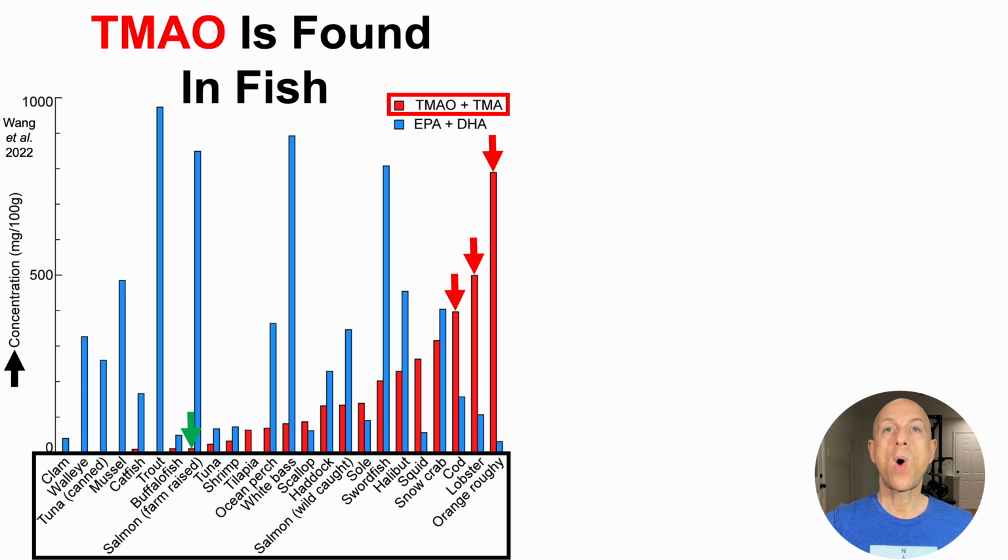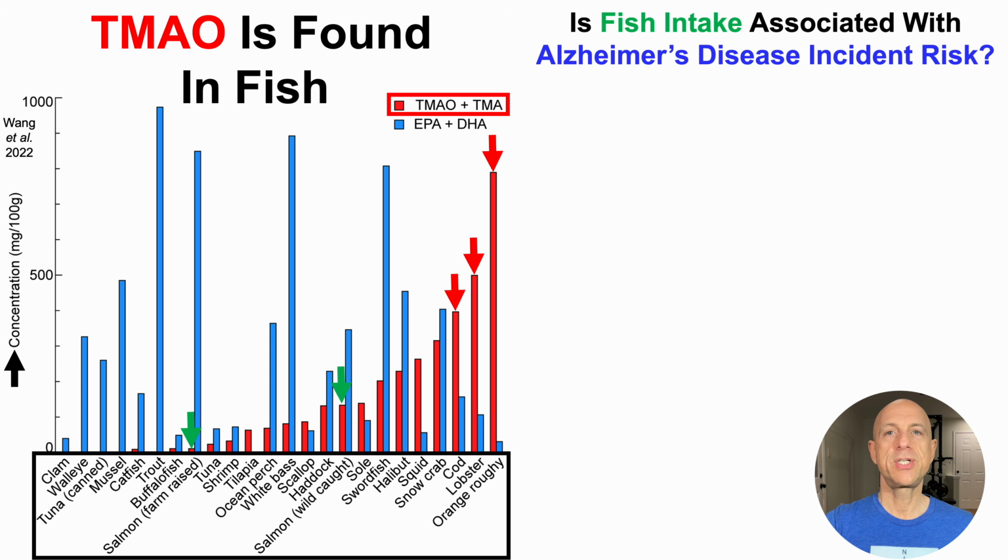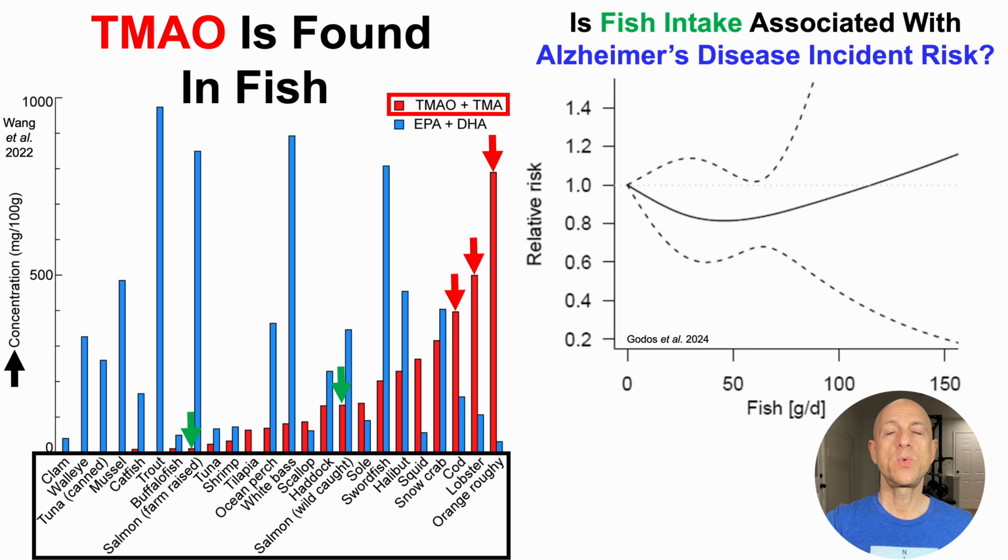I'd prefer to get the wild-caught version, where we can see that it has more TMA plus TMAO relative to farm-raised salmon. When considering that TMAO is found in fish, that would suggest that fish may be associated with some of those adverse health-related outcomes for TMAO that I just showed in the previous slide. So for now, let's take a look at one of those associations and ask the question, is fish intake associated with Alzheimer's disease incident risk? And that's what we'll see here.